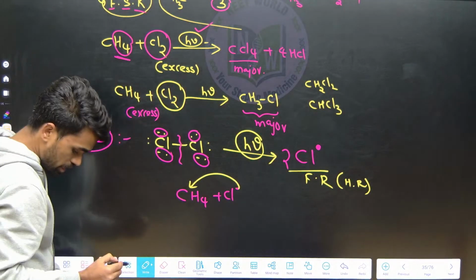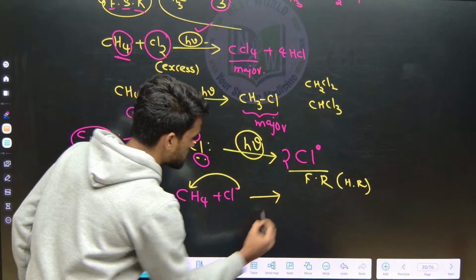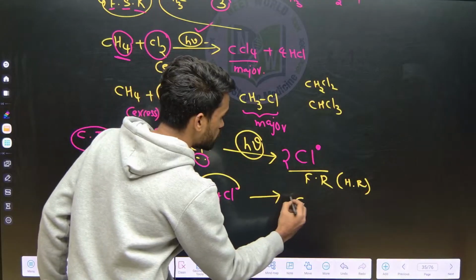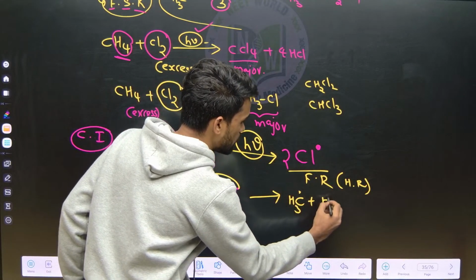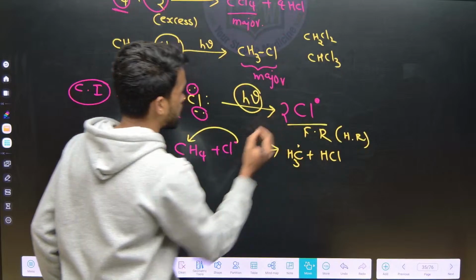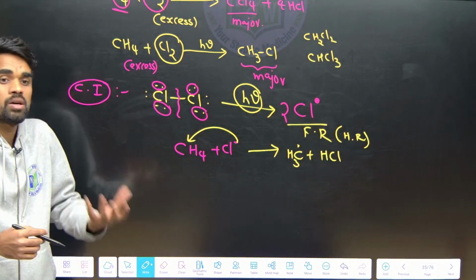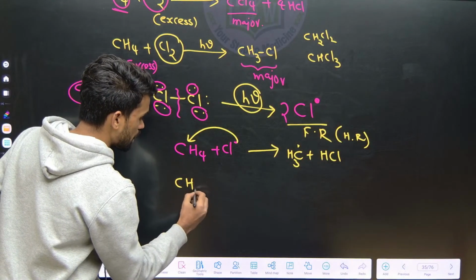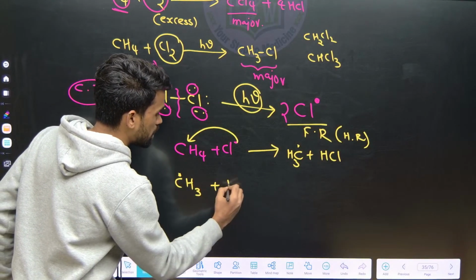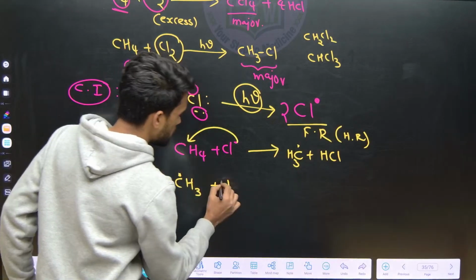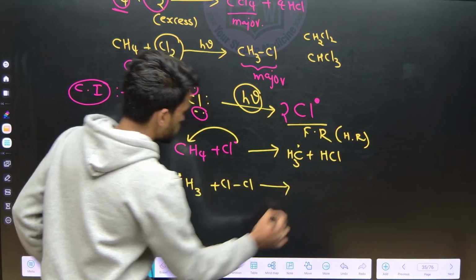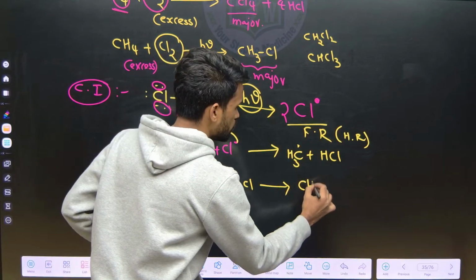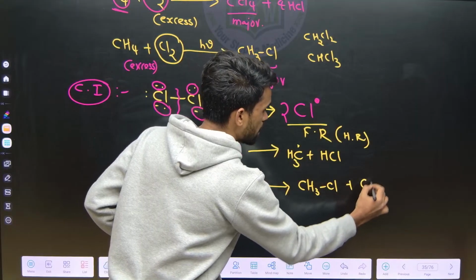Since they are highly reactive, the radical will attack our hydrocarbon. When it attacks, it abstracts a hydrogen from methane and forms a methyl radical plus HCl. Now the methyl radical is reactive. This methyl radical will react with chlorine like this, and forms methyl chloride plus again a Cl radical.